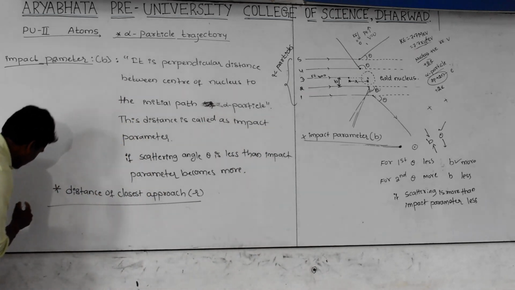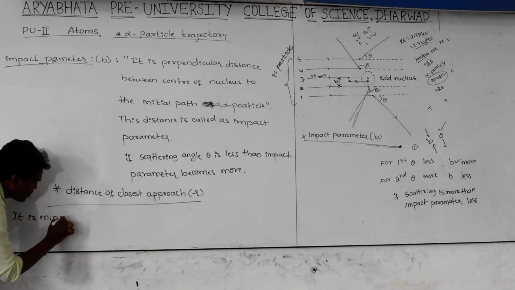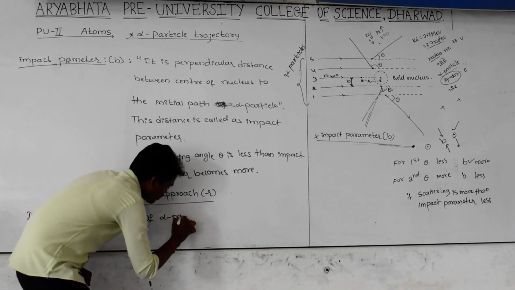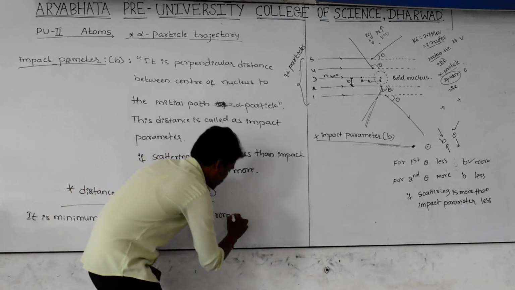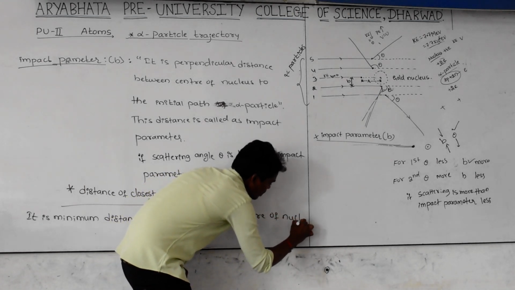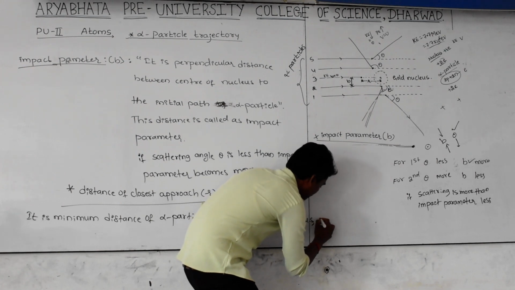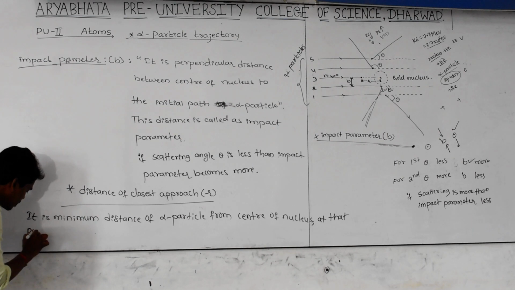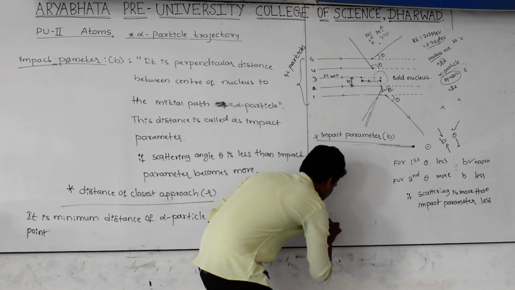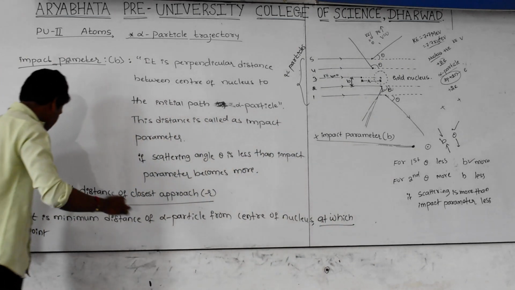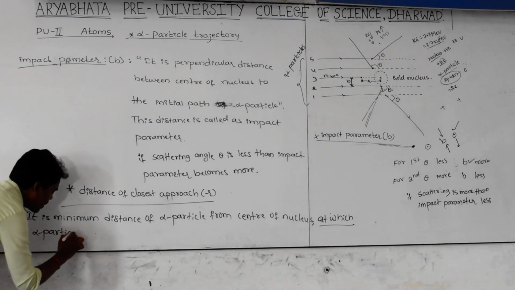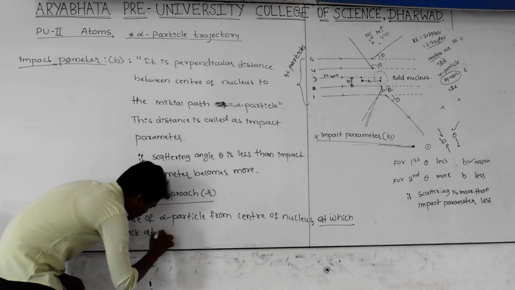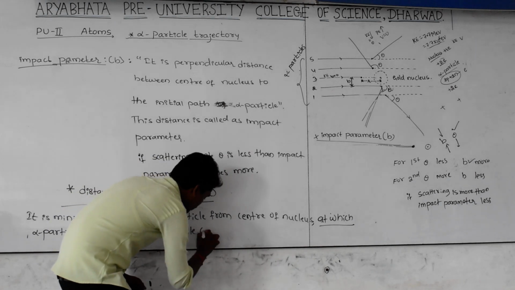And how to define this one? It is the minimum distance of the alpha particle from the center of the nucleus, at which the alpha particle bounces back at an angle of 180 degrees.